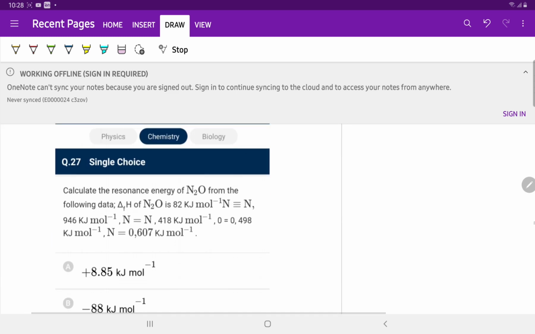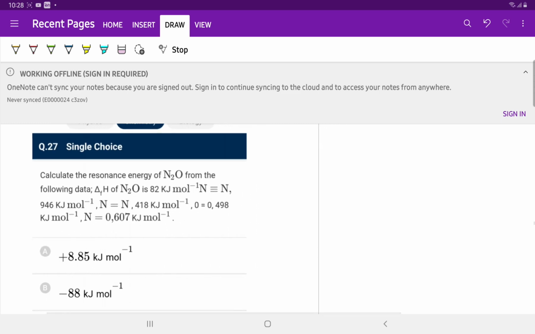We'll move to question number 27. Calculate the resonance energy of nitrous oxide from the following data. There are two resonance forms of nitrous oxide.